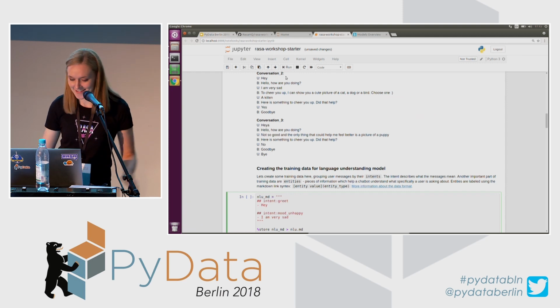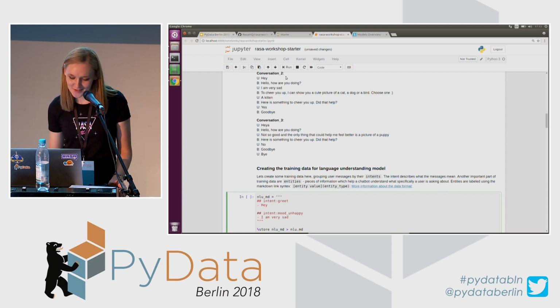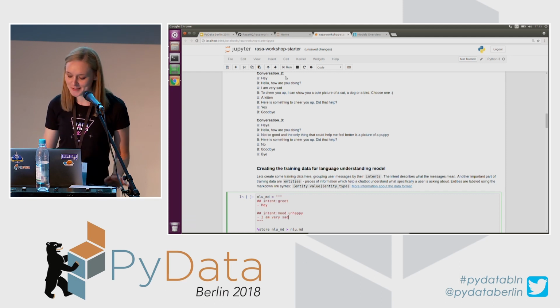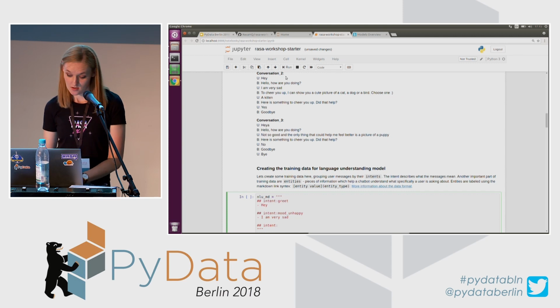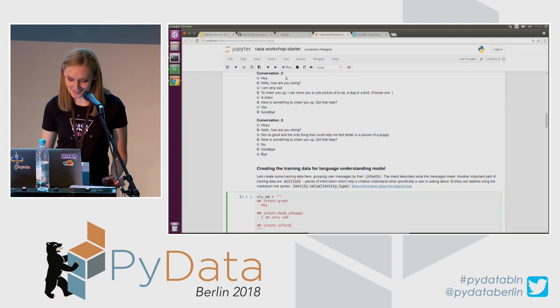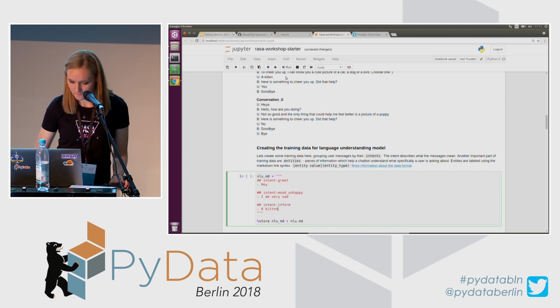Then a chatbot says, to cheer you up, I can show you a cute picture of a cat, a dog, or a bird, and you can choose one. And a user says, I would like to see a picture of a kitten. And this is a new intent because it's not greeting, it's not saying that a user is unhappy, it's just providing a little bit more information, what a user would like to see to cheer up. So I will create another intent, which I will call just simply inform, since it is just providing a little bit more details. And just like with previous examples, I will provide this example.